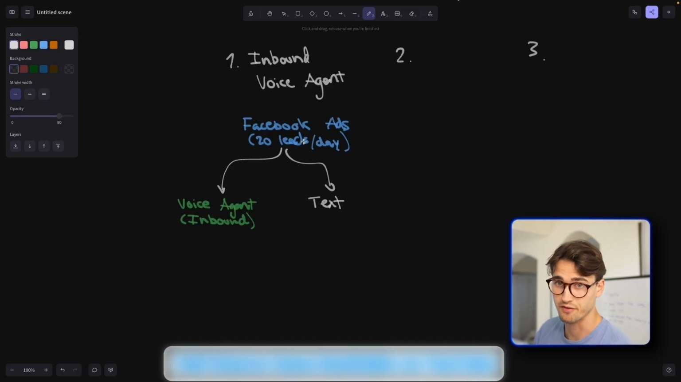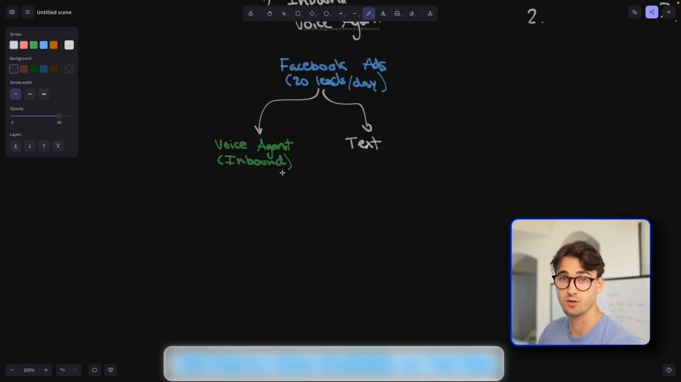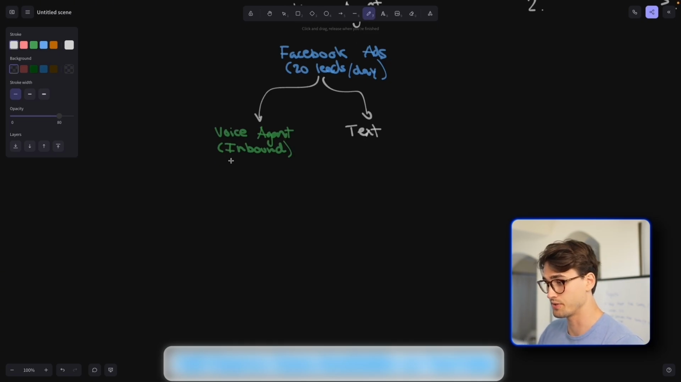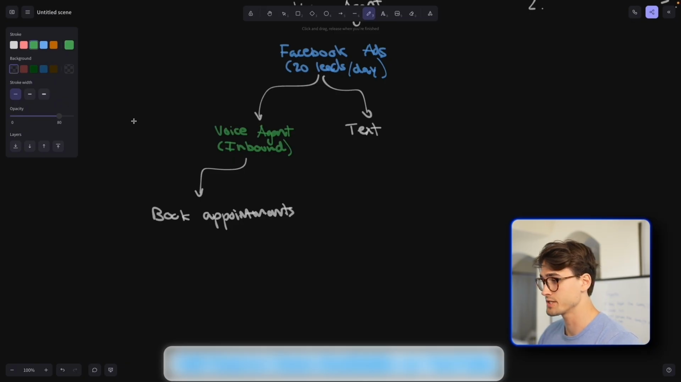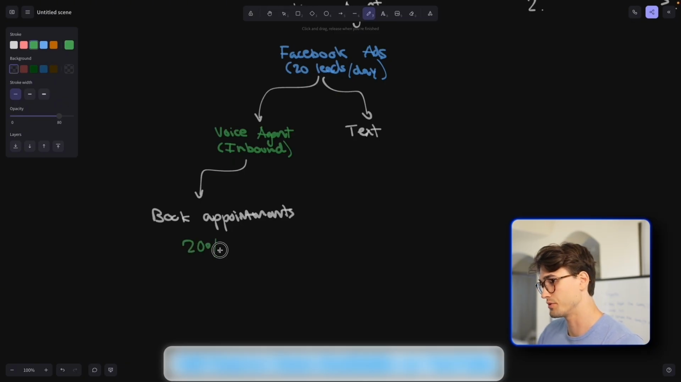So we're going to run it from Facebook ads. Then our voice agent is going to call every single one of these leads, and it's going to call them multiple times in order to increase the pickup rate. It's going to talk to people, and it's going to book them in. So it's going to book appointments, car detailing appointments, and we get 20% of that. That was the performance-based deal that we agreed on.